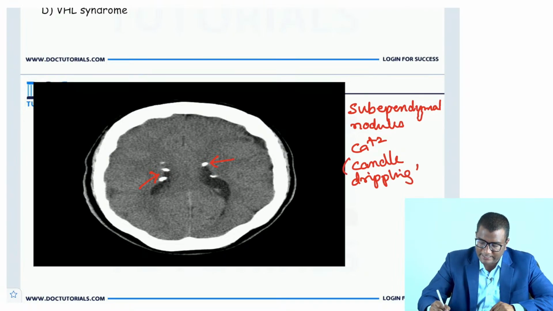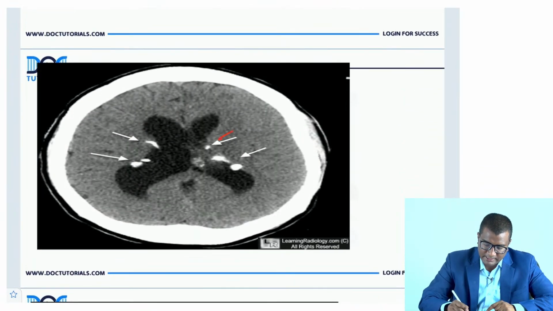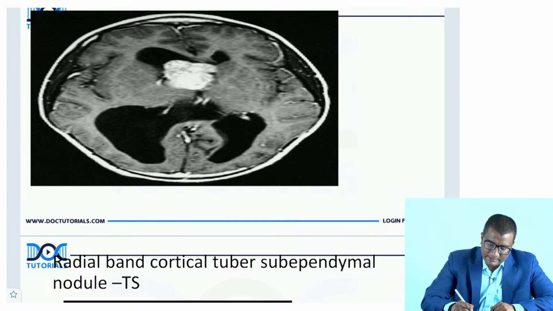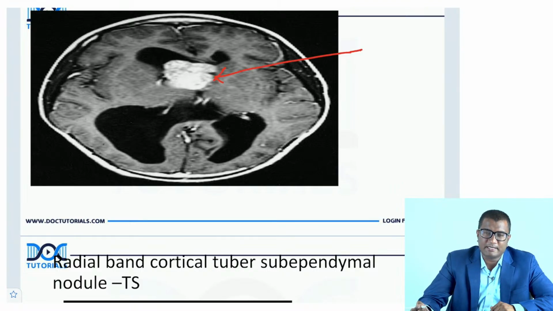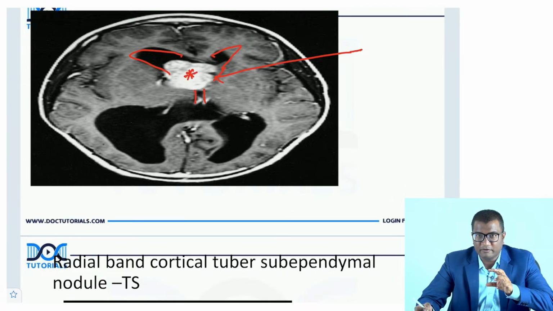Okay, they called as candle dripping, and you can see the same thing here. These are the candle drippings that you have, and there is a lesion which is intensely contrast enhancing, and location was important at the foramen of Monro, where the two lateral ventricles open into the third ventricle. Here, this is the lesion. This is the area of the foramen of Monro, and you have a lesion at the foramen of Monro.